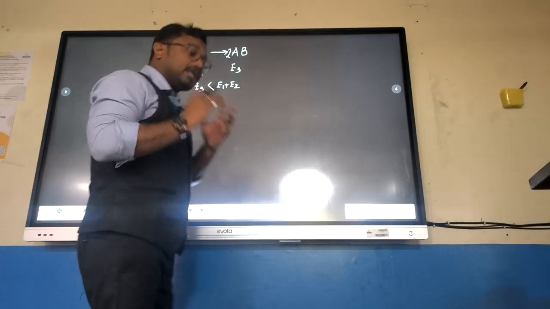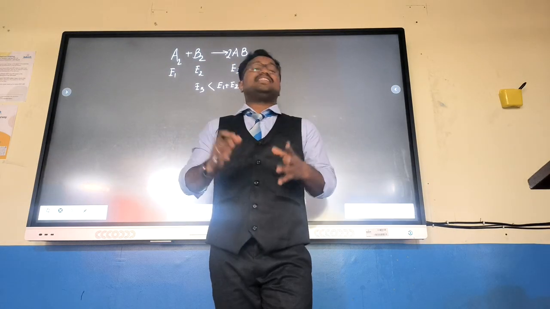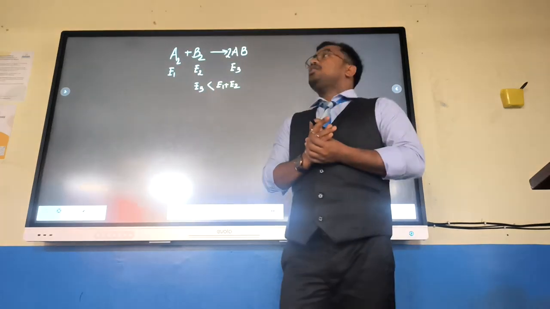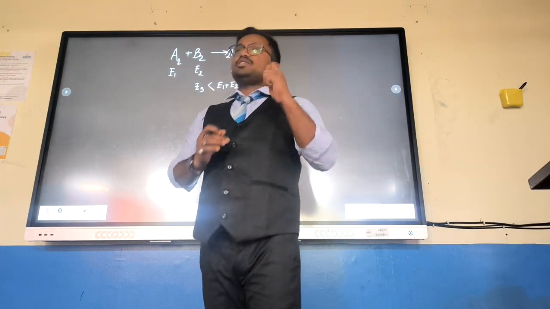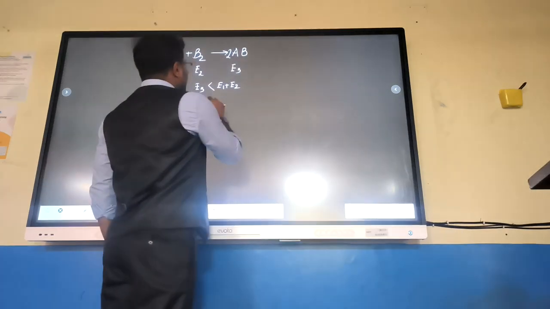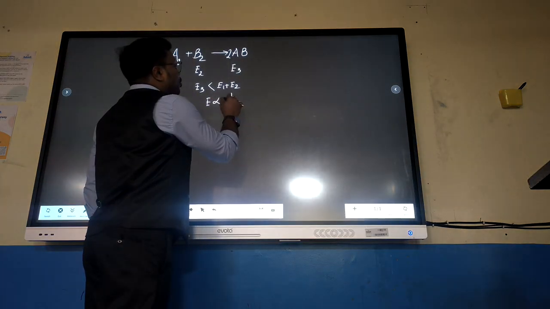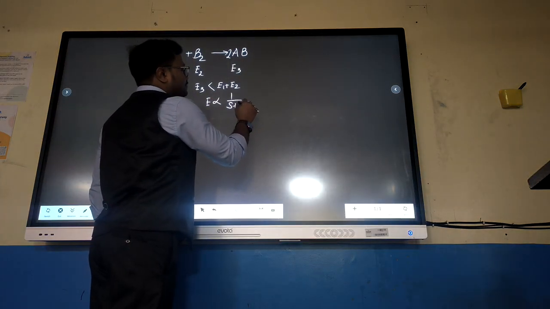Why? Because the motive of chemical bonding is to gain stability. In chemistry, whenever we are making any bond, our target is to decrease energy. As we know, energy is proportional to 1 by stability.